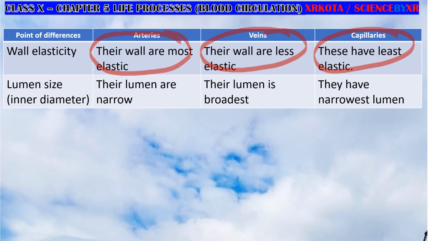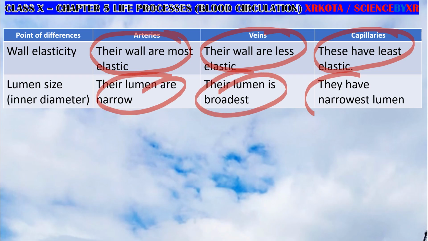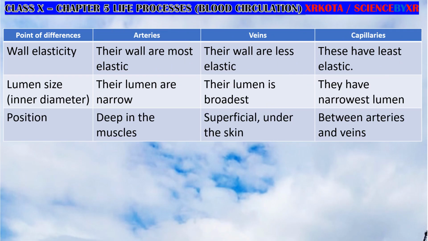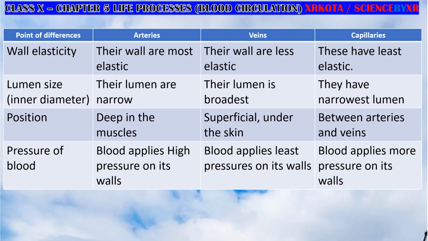Lumen size, that is the inner diameter. The lumen of arteries is narrow, veins are broad, and the capillaries are narrowest because they are one cell thick. Okay. Position. The arteries are found deep in the muscles, so they are well protected. Veins are found superficially on the body; whatever blue colored tubes you can see, they all are veins, and capillaries are found between arteries and veins.